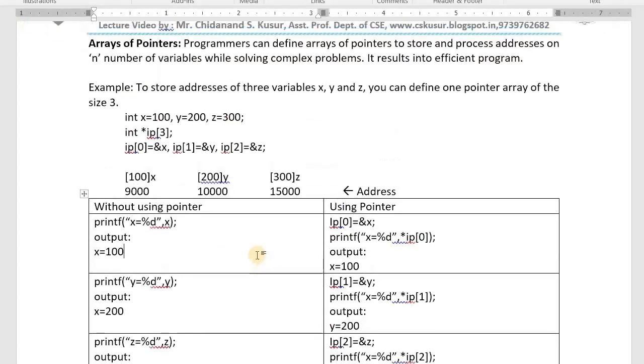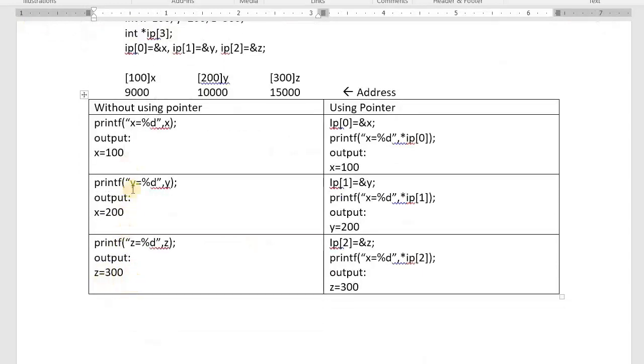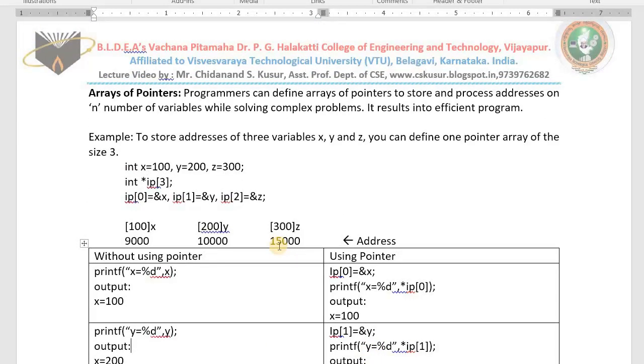I will print the contents of x 100, y contains 200, z contains 300 without using pointer. Here I am printing with pointer. Address of x will be stored in IP of 0, 9000. Value at address 9000, 100. Address of y will be stored in IP of 1, 10,000 will be stored. Value at address 10,000, 200. Address of z, 15,000, will be stored in IP of 2. Value at address, sorry, I have not changed the names here. This is y. This one is z. That's all. This is the simple example I have given for array of pointers.